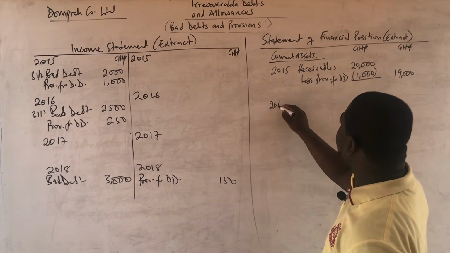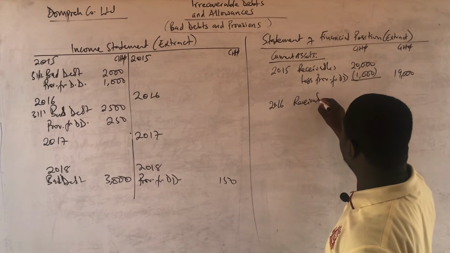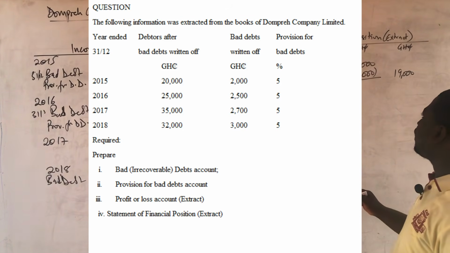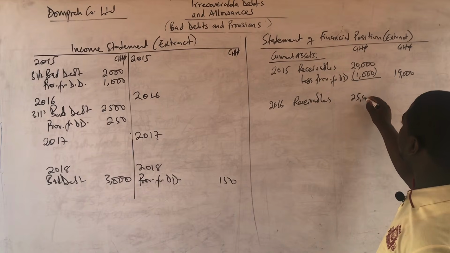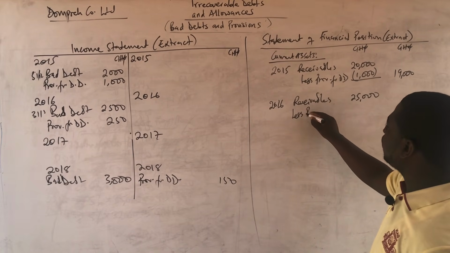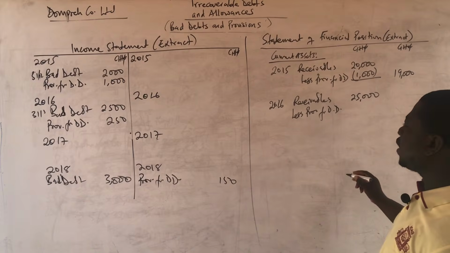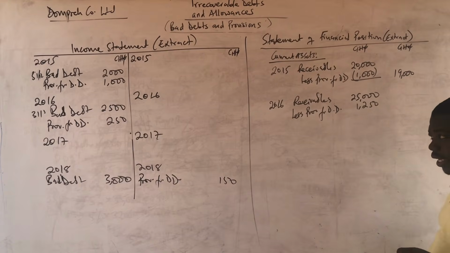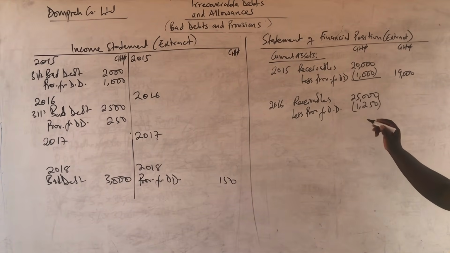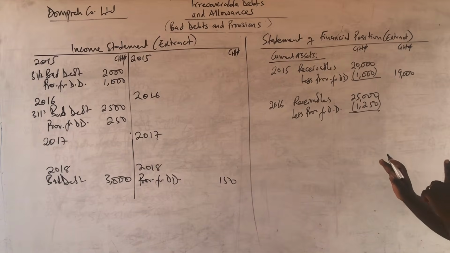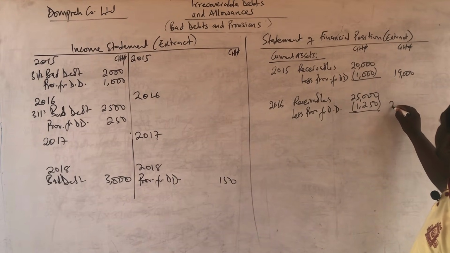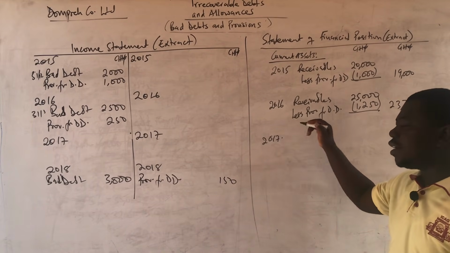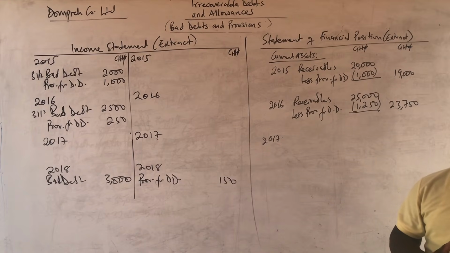And then in 2016, you show your receivables. The receivables figure for 2016 was 25,000 Ghana cedis. Then you say less provision for doubtful debt. And now we are taking the full figure, not the difference: 1,250. The difference was 250, yes. But when it comes to the statement of financial position, we don't care about differences. And that is the difference between the two extracts. So that's going to give us 23,750. Then you do the same for 2017 and for 2018.